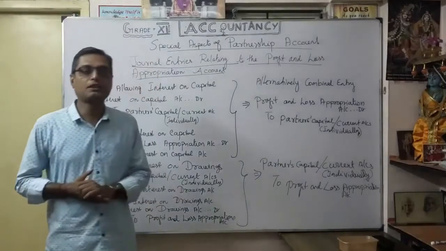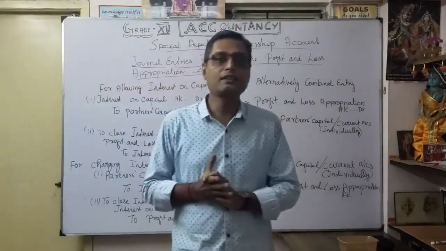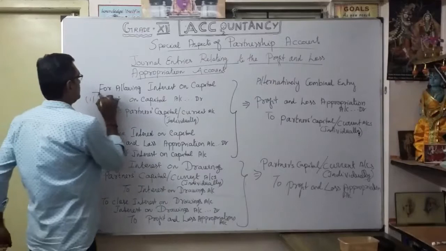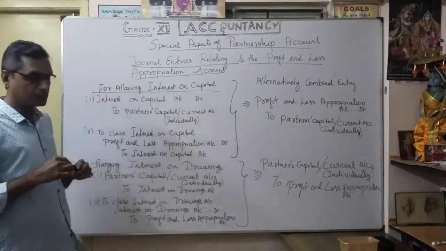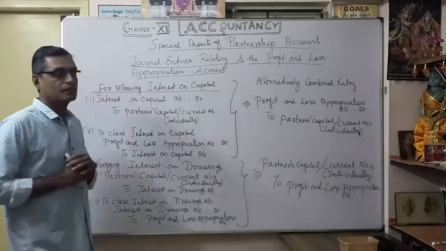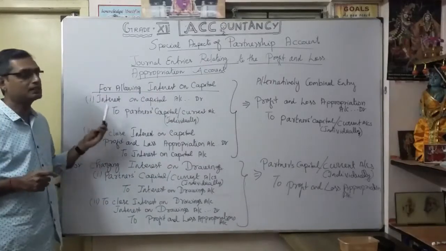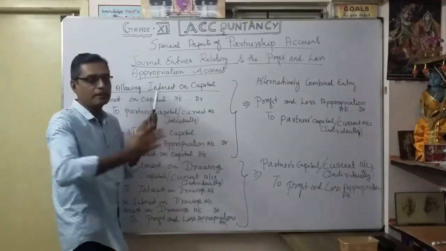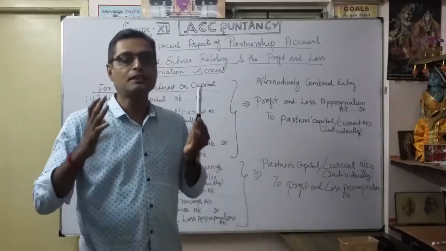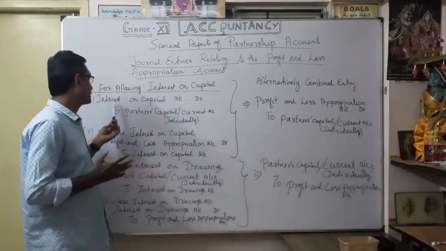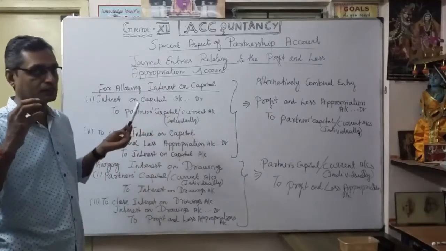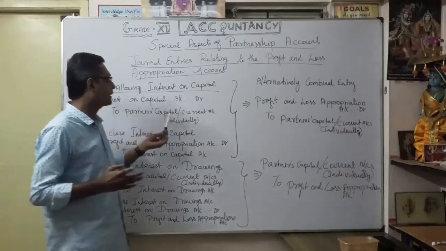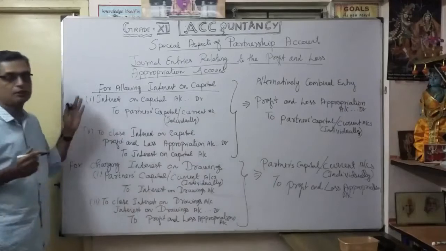The next two very important entries: one is for interest on capital, its charging and calculation. That is a very, very important journal entry relating to the profit and loss appropriation account. See here, interest on capital account debit to partners' capital or current account individually. Any interest the firm wants to pay to the respective partner, they debit to interest on capital account first, for how much money the firm has to pay. So interest on capital account debit to partners' capital or current account individually. That is your first entry.